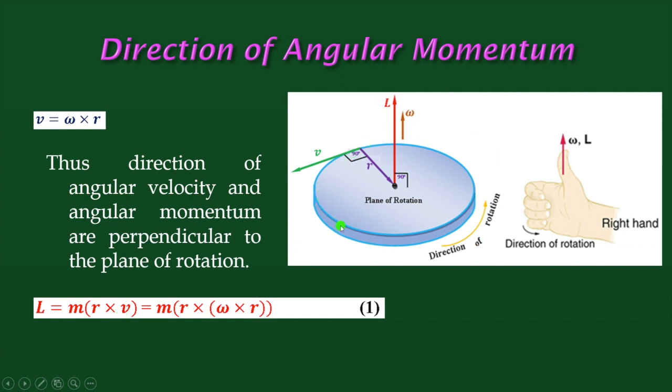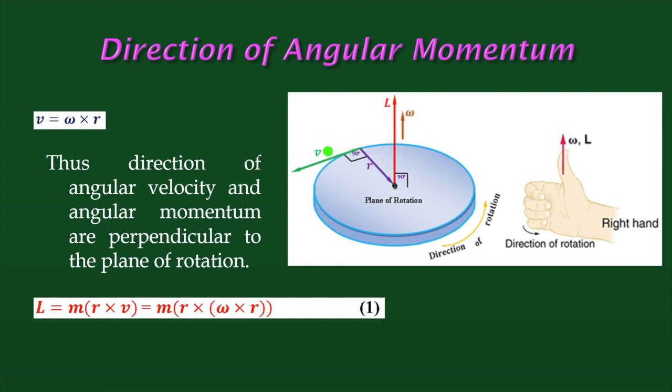Let's consider a rigid body, a disc rotating about an axis. It's a vertical axis, the z axis. It is rotating about this. Then what's the velocity at any point of the rigid body? Let's consider a point of the rigid body. We know the direction of linear velocity is continuously changing, and for a particular instant, if the position of the point is here, then the direction of linear velocity is tangential from this point.